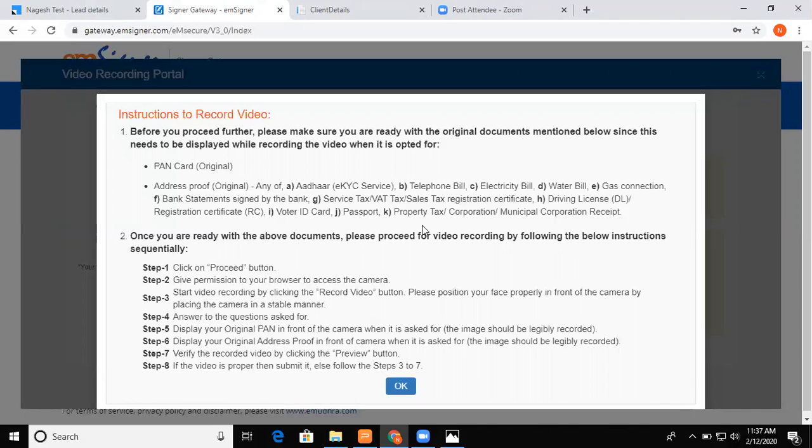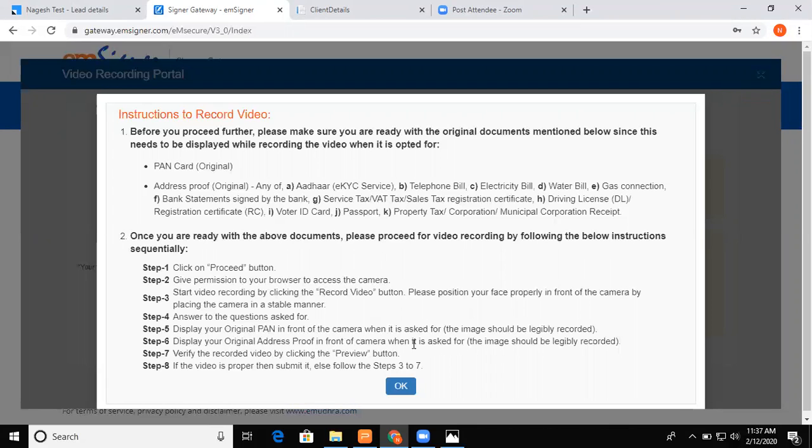If you're holding a PAN card, make sure it is clearly visible in the video. And if you're holding an Aadhaar card, which is not a one-pager and has a back side as well as a front side, make sure both are getting recorded. Hold the Aadhaar card front side for 10 seconds, then turn it back and record the back side. Clear? I repeat, hold the Aadhaar card front side for 10 seconds, turn it back and record the back side, but make sure it is clearly visible.